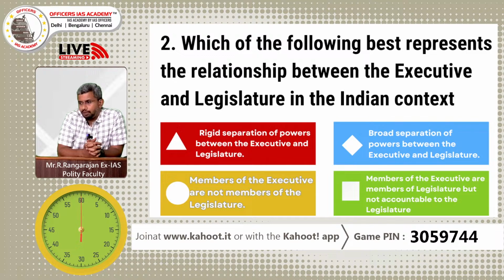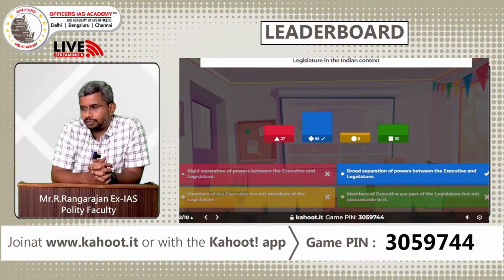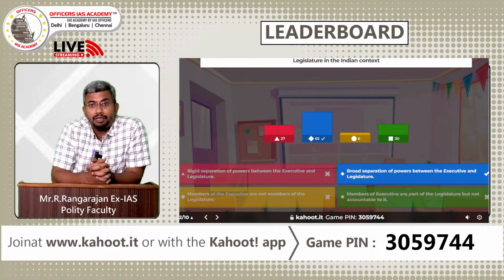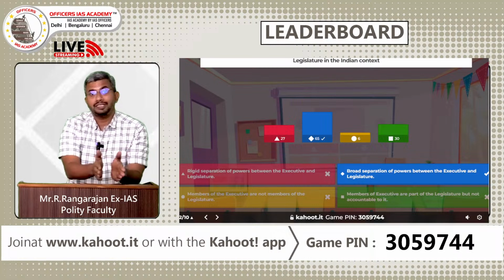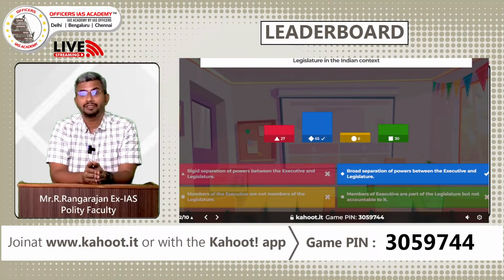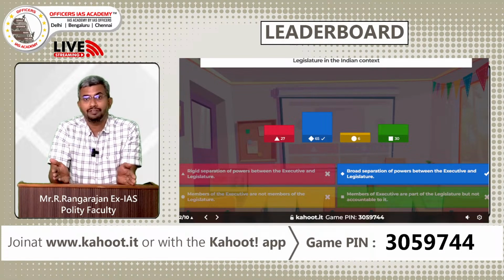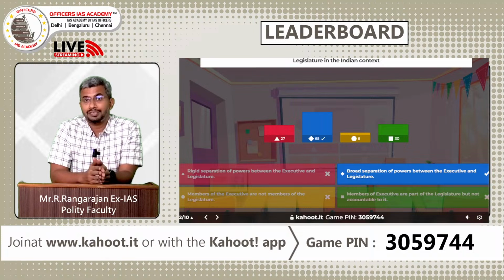So we have the answers. I'm surprised. Out of 120 plus answers, only half of them have got it right. So guys, I hope all of you are learning the concepts clearly. What is the essence of a parliamentary democracy in India? In a presidential democracy, there is strict separation of powers between the legislature and the executive. So the first statement is incorrect.